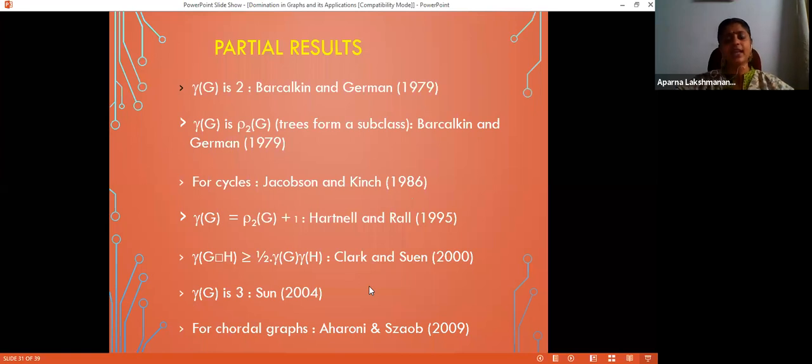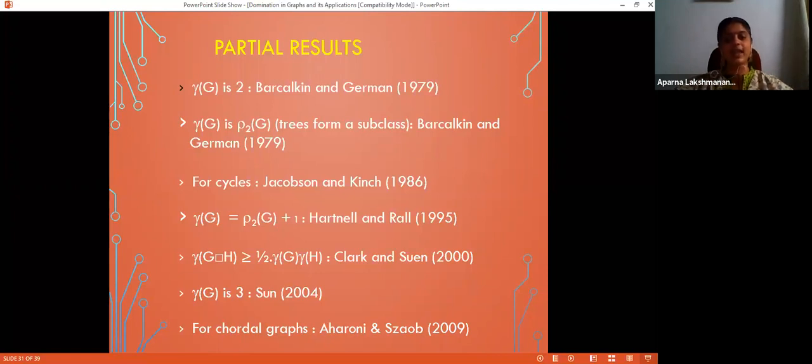Clark and Suen started working on the conjecture in some other direction. The conjecture states that gamma of G box H is greater than or equal to gamma of G into gamma of H. They proved that it is greater than or equal to half into gamma of G into gamma of H. You need to show that it is greater than or equal to gamma of G into gamma of H. We are not sure about that, but it is at least half of that.